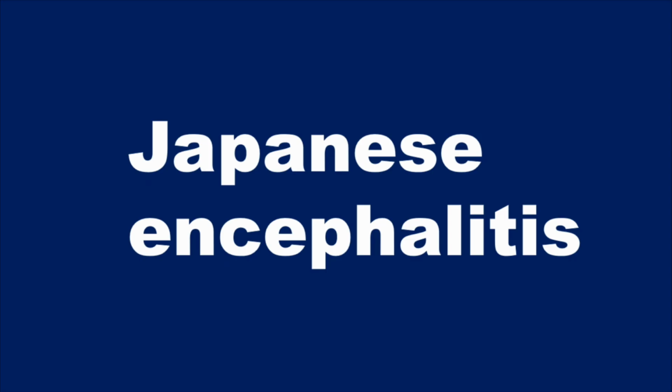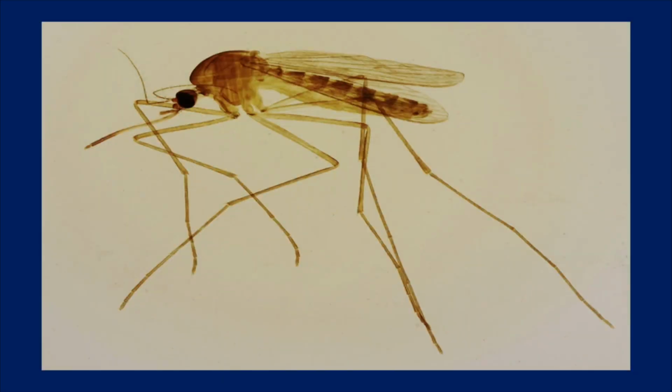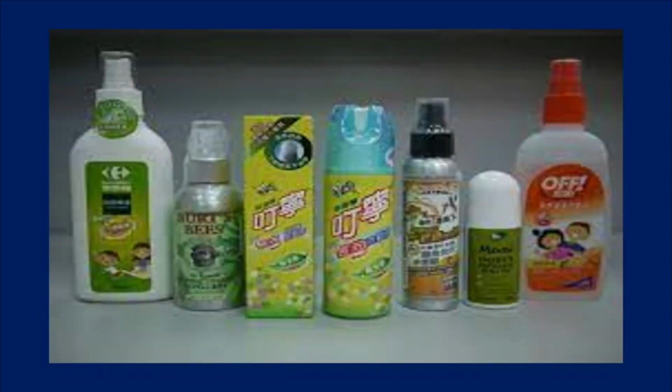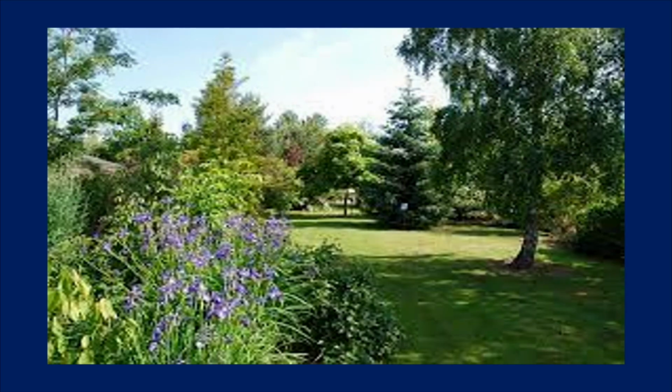And next we have Japanese encephalitis. It is also a viral disease transmitted by female Culex mosquitoes. The disease can be prevented by using mosquito nets, using mosquito repellents and avoiding water storage in the surroundings.